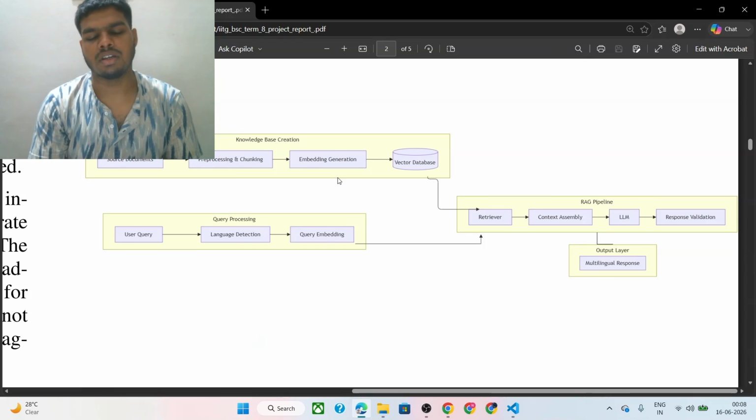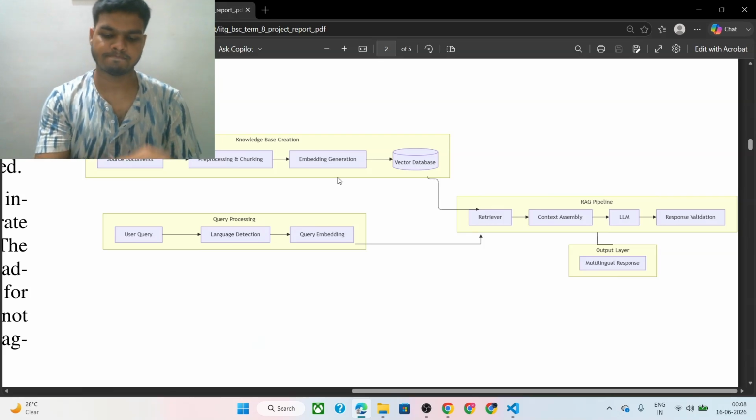The tech stack used here is Python, LangChain, ChromaDB for the vector database, and sentence embeddings from Hugging Face for embedding generation. For the LLM, I have used the Llama 3.3 70 billion parameter versatile model, and used a RAG pipeline to generate responses from the knowledge base, combining the power of the LLM to give the user output.